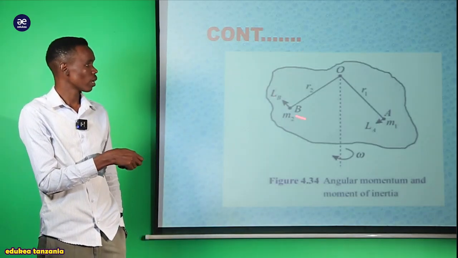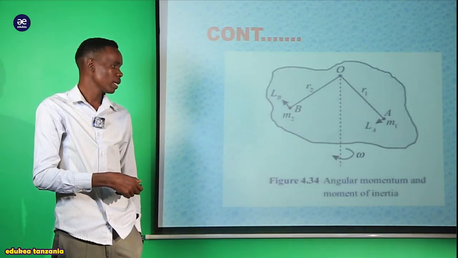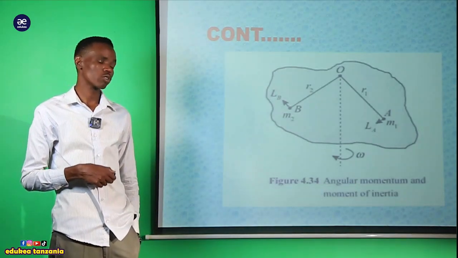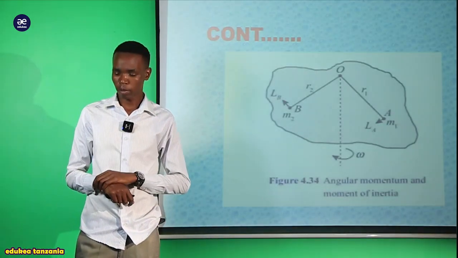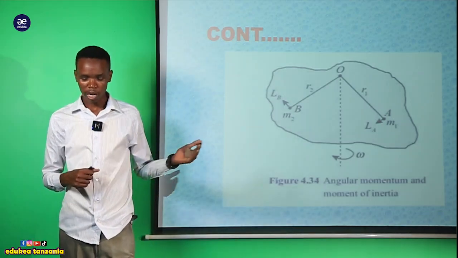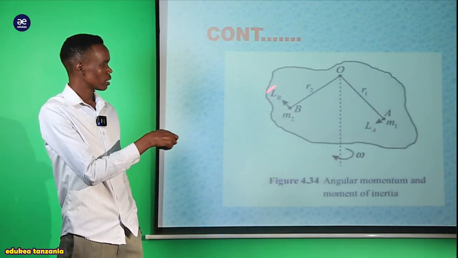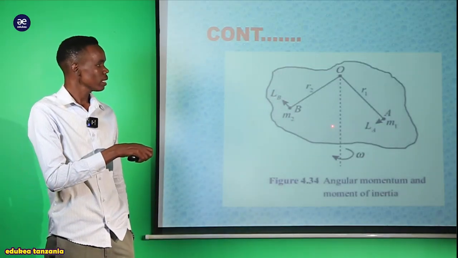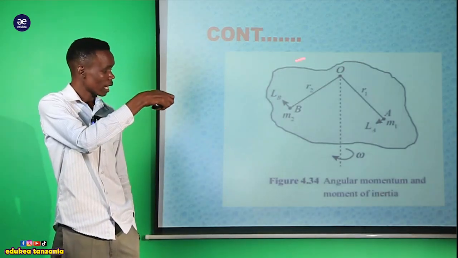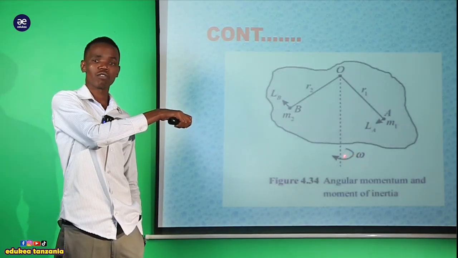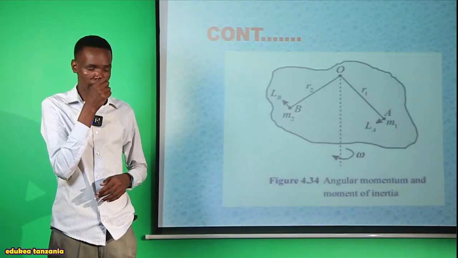So our figure, as we can see, is like a rigid body, but this figure explains the angular momentum and also the moment of inertia. So this is the rigid body, my dear students. But this rigid body is trying to rotate about the axis of rotation, and when it rotates it follows the direction of the angular velocity. As we see, the angular velocity shows the direction of this rigid body.